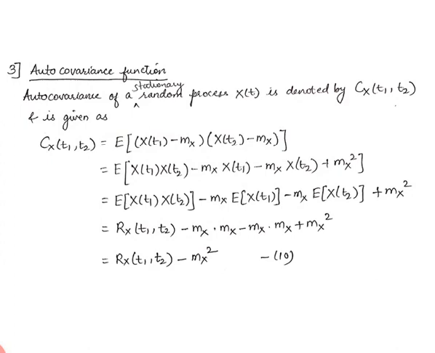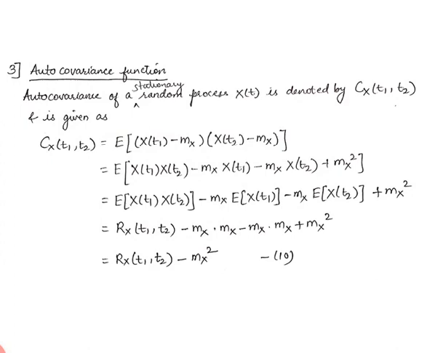If we expand this function, we get the expectation of x t1 multiplied with x t2, minus mx into x t1, minus mx into x t2, plus mx square. Splitting the expectations, we get the expectation of x t1 x t2 minus mx into the expectation of x t1, minus mx into the expectation of x t2, plus mx square. Now the expectation of x is nothing but the mean, so we substitute mx for the expectation of x t1 and of x t2.